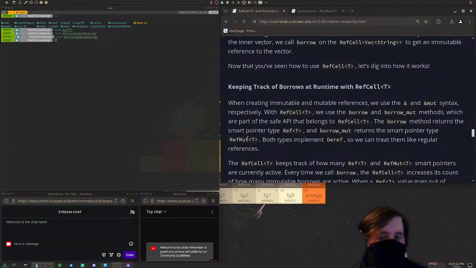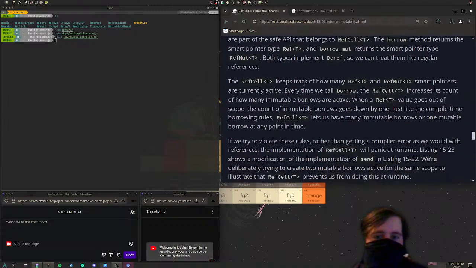The borrow method returns the smart pointer type Ref<T>, and borrow_mut returns the smart pointer type RefMut<T>. Both types implement Deref, so we can treat them like regular references. Okay, I was wrong. Kinda. No, I was pretty much wrong.